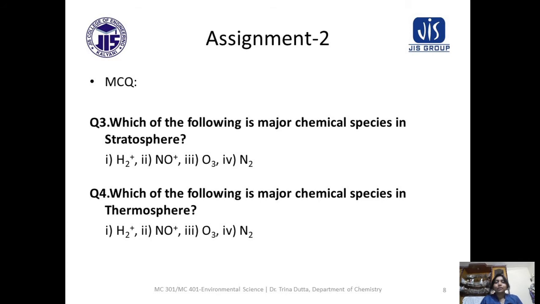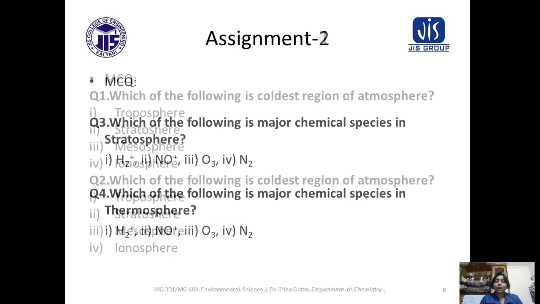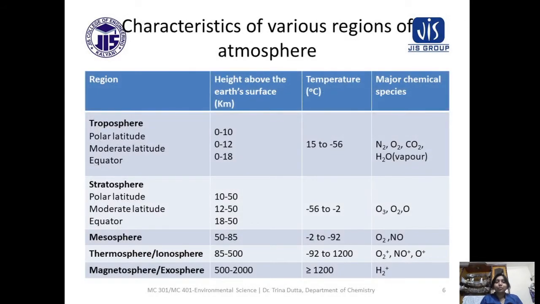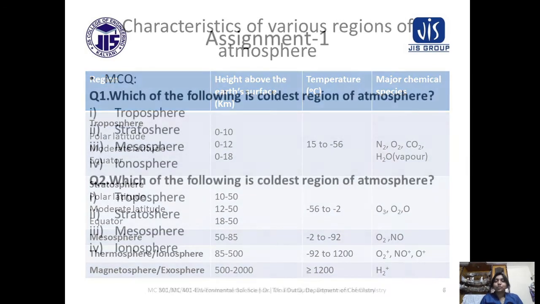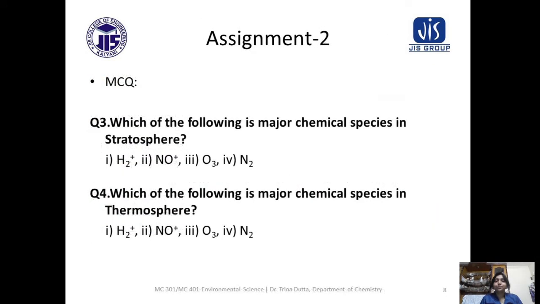Now, question 4. Which of the following is major chemical species in thermosphere? So, thermosphere or ionosphere? So, all the ions are present here: O2 plus, NO plus, O plus. So, now go to the question. Okay, so the answer will be option 2, that is NO plus.